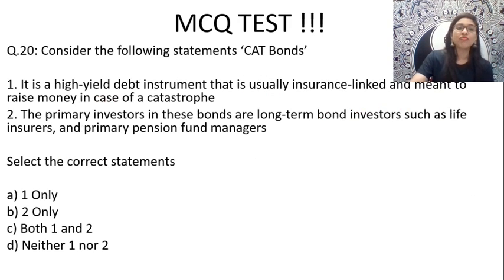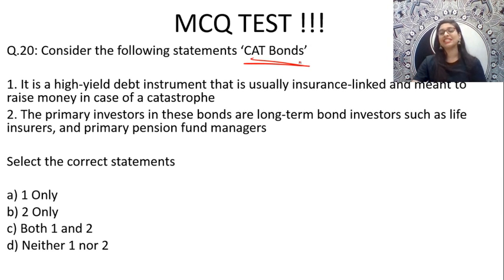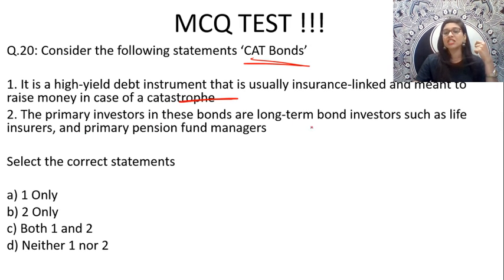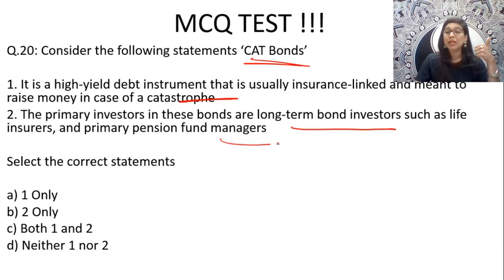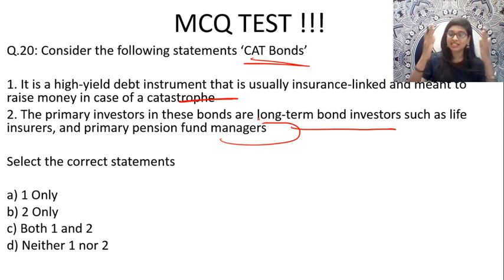Yes. And now moving on to the last question of today's session: consider the following statements about CAT bonds. For that you should know the full form of CAT. Those who know that will quickly give me the right answers. Option 1 tells it's a high yielding debt instrument that is usually insurance linked and meant to raise money in case of catastrophe. Second one, the primary investors in these bonds are long-term bond investors such as life insurers and pension fund managers. Think and say.